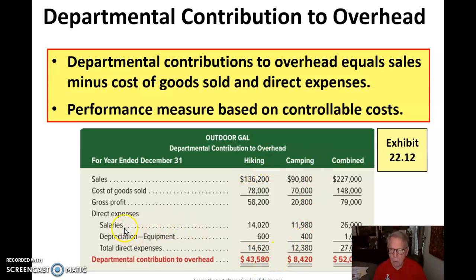It shows the cost of goods sold, which gives us a direct profit, then our direct expenses, salaries and depreciation. That says that hiking is contributing the lion's share to overhead, but the camping department is kicking in about $8,400 to that effort as well. So yes, we should keep the camping department based on these numbers.